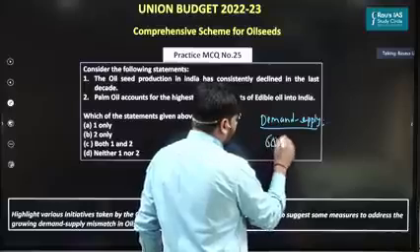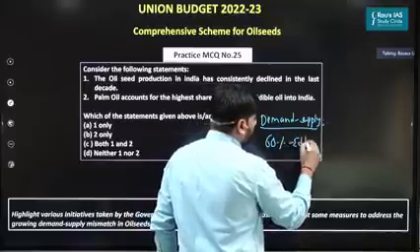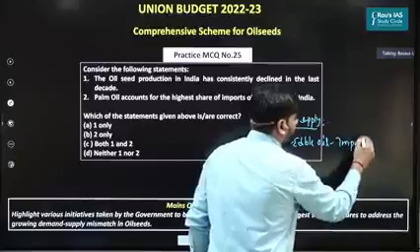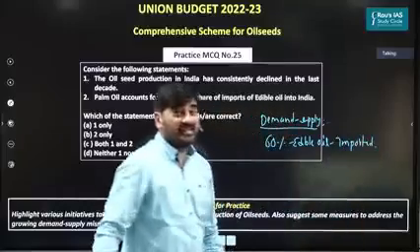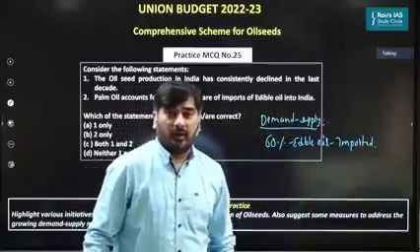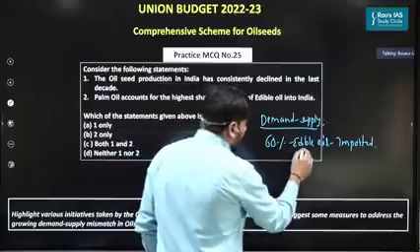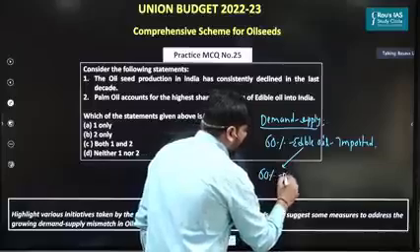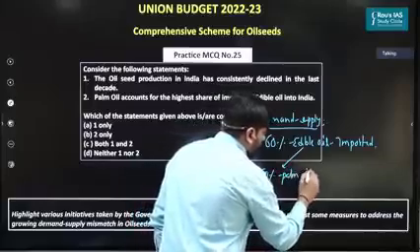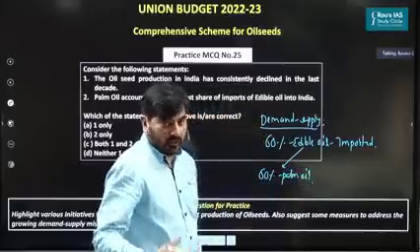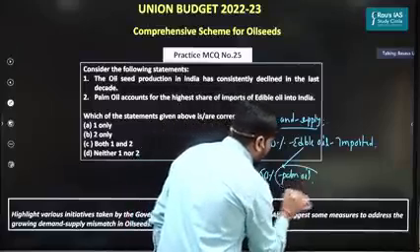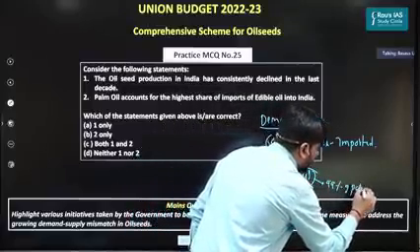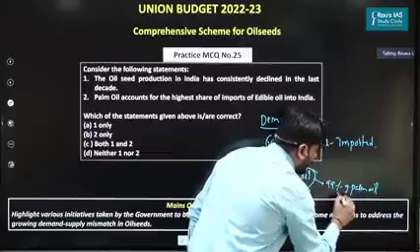Almost 60% of edible oils that we use in India are imported from other countries. Out of this edible oil that we are importing, 60% is basically palm oil. And it is also being said that 99% of palm oil that we use in India is imported.